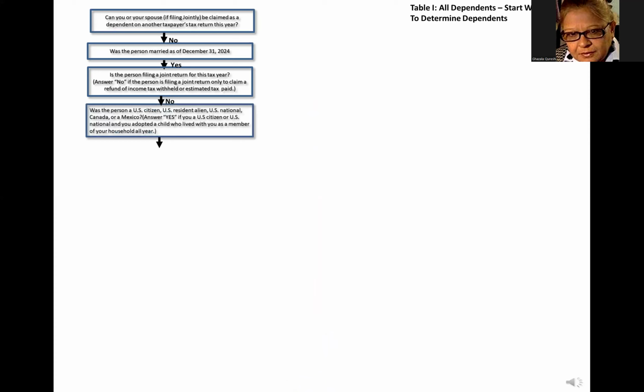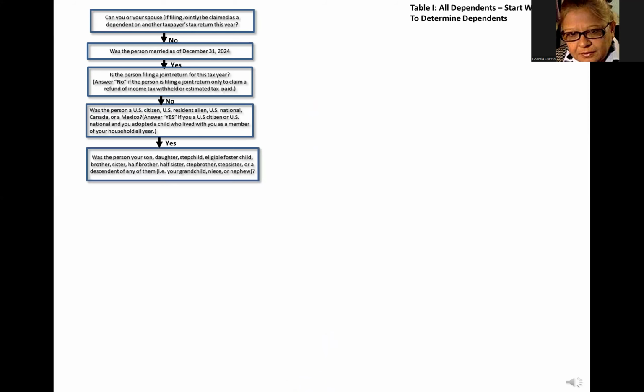Otherwise, we need to test if the person is your son, daughter, stepchild, eligible foster child, brother, sister, half-brother, half-sister, stepbrother, stepsister, or a descendant of any of them, for example, your grandchild, niece, or nephew. Note: an adopted child is treated the same as a natural child for the purpose of determining whether a person is related to you in any of these ways.